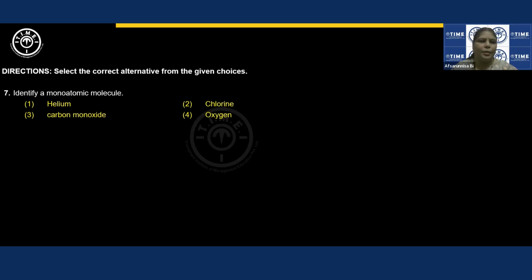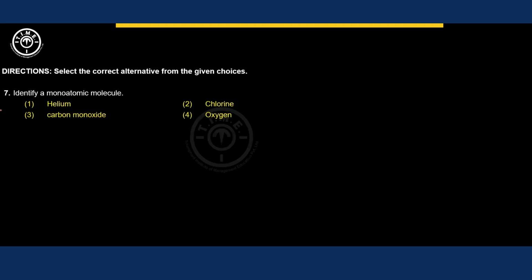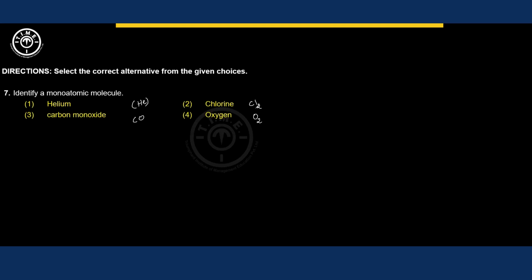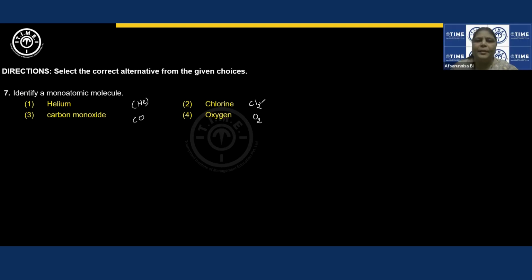Identify a monoatomic molecule. Okay. A molecule which is made up of only one atom is said to be monoatomic in nature, right? So here, if you take helium, you write this as He. If you take chlorine, you write it as Cl2. Oxygen, O2. Carbon monoxide, CO. A molecule of chlorine is made up of 2 atoms. This talks about atomicity, right? So atomicity is 2, meaning each molecule is made up of 2 atoms. Like that, helium is made up of 1 atom.